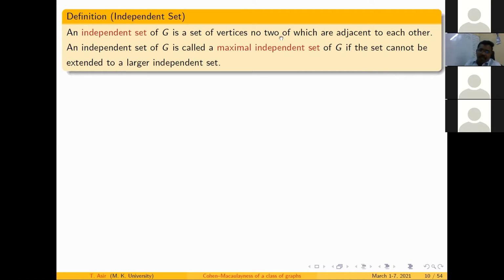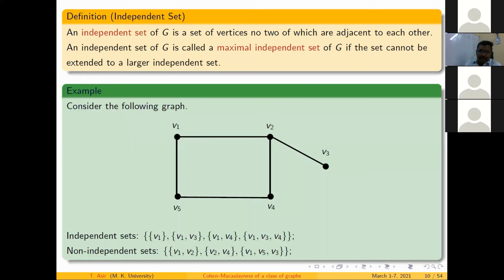So I should have a set in which no two of the vertices are adjacent. This is called an independent set. An independent set is called a maximal independent set of G if the set cannot be extended into a larger independent set, which means it is maximal with respect to the independent set property.